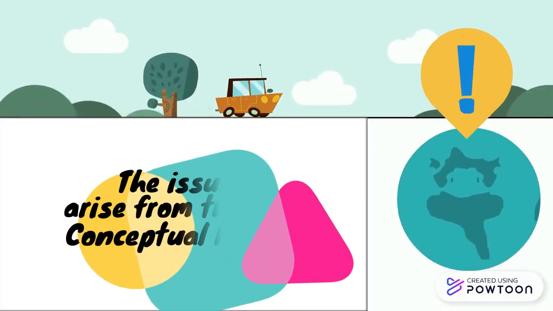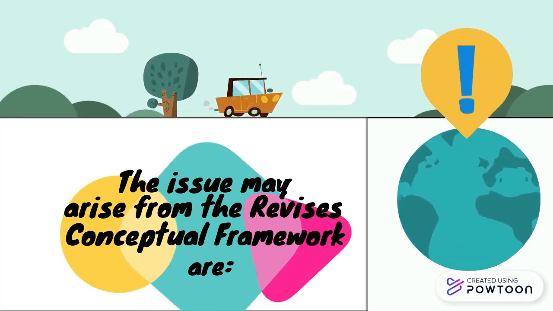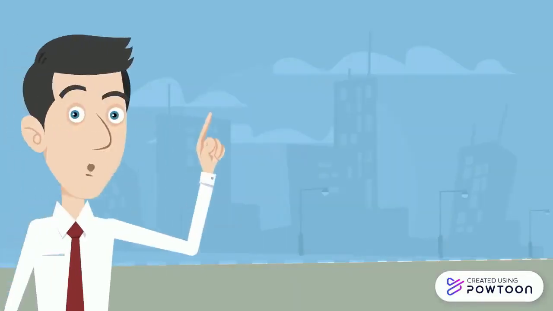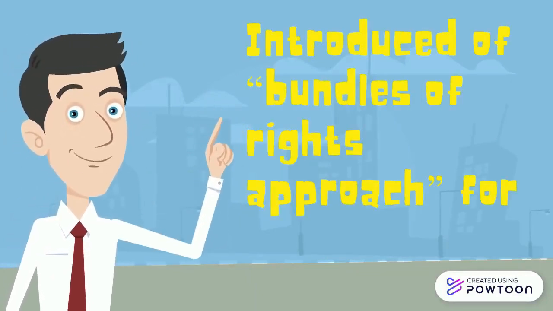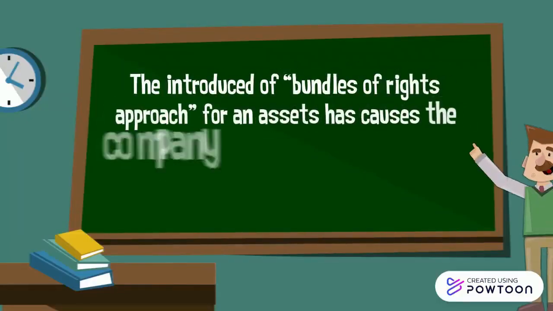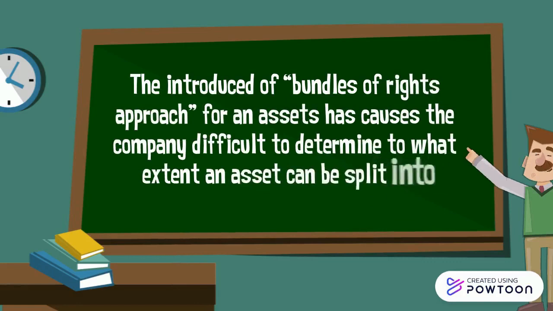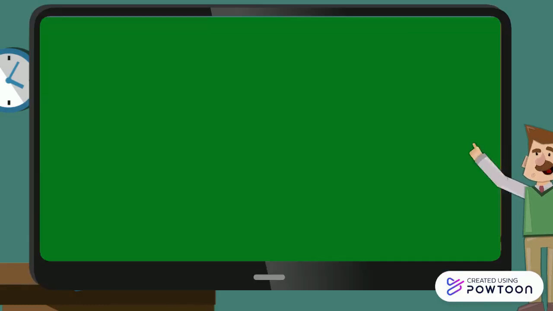The issues that may arise from the revised conceptual framework are: Introduction of the bundle of rights approach for assets. The introduction of the bundle of rights approach for an asset has made it difficult for the company to determine to what extent an asset can be split into different rights.